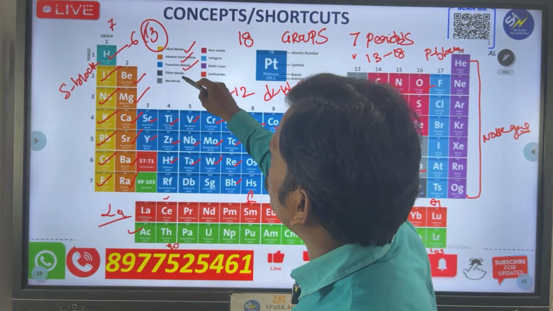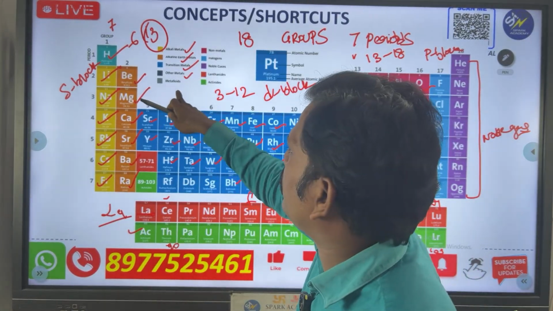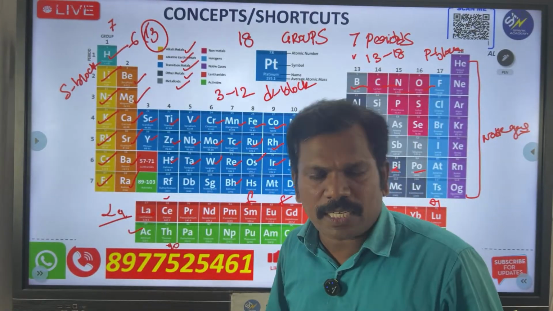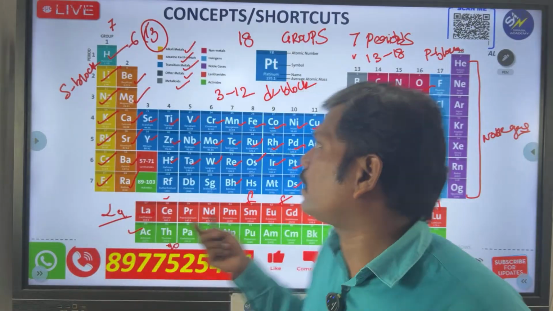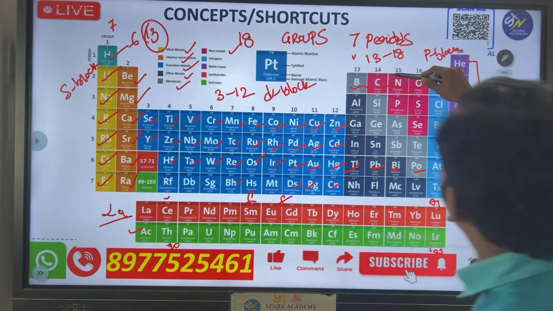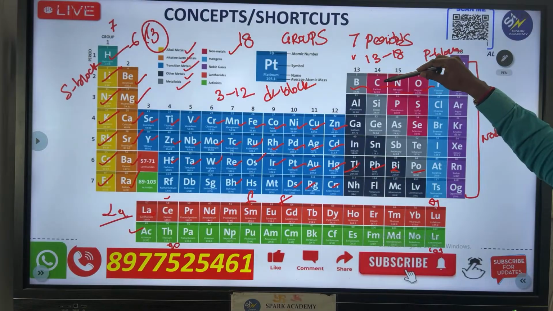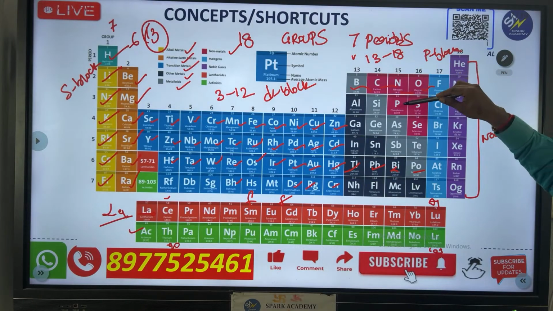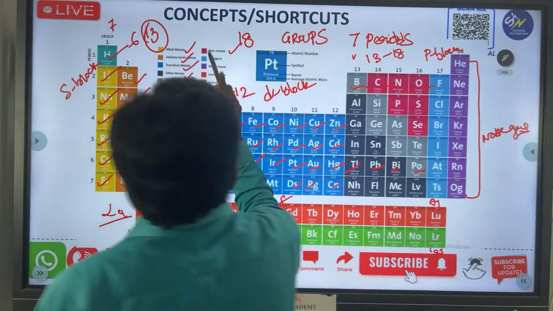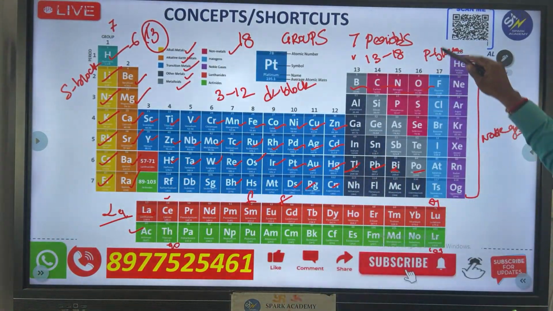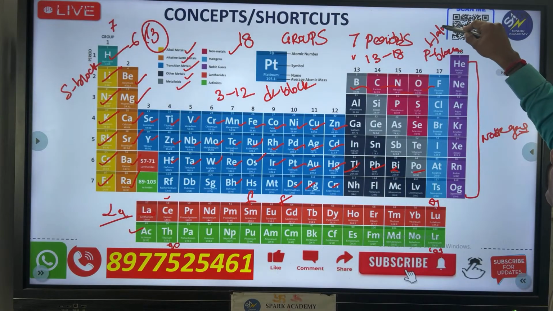And also other metals, nana, and metalloids also. Metalloids means half metal, half non-metal, that is called metalloid. Here, nana, non-metals in red color: carbon, nitrogen, oxygen, phosphorus, sulfur, selenium come under the non-metals. And halogens, nana, see that, the 17th group is also called halogens.